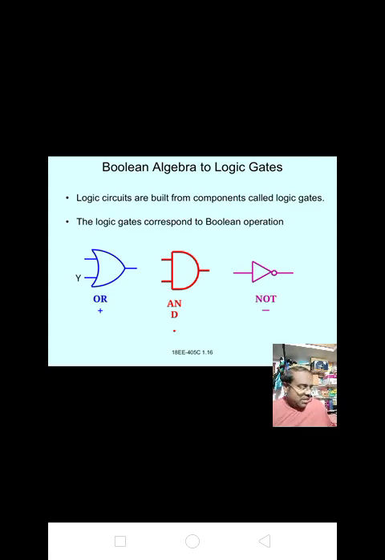Okay. Please make a note of it. OR gate symbol, AND gate symbol and NOT gate symbol. A and B are inputs, and for the OR gate Y equal to A plus B. For the AND gate, Y equal to A into B. For the NOT gate, Y equal to A bar.